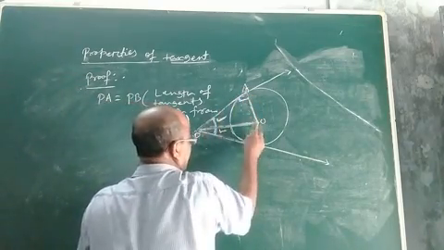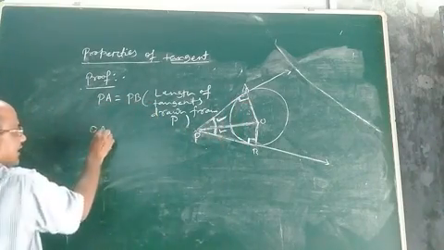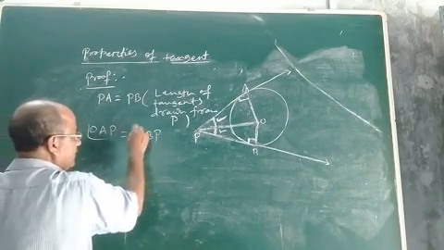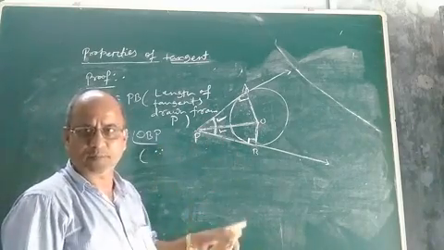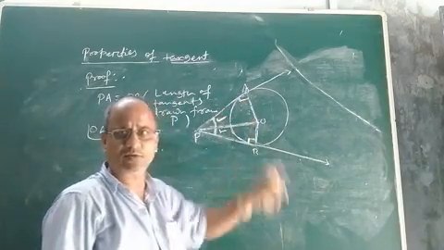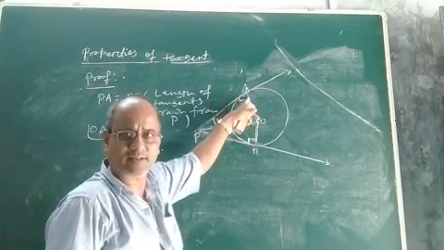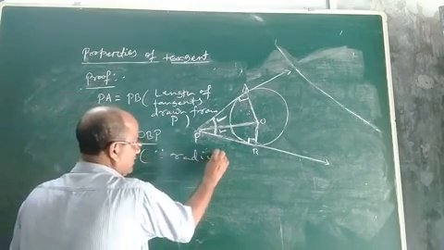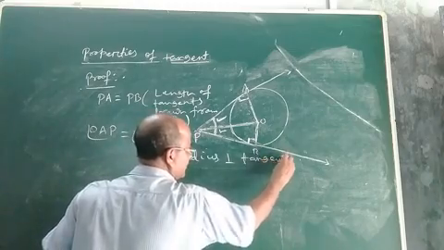Now what about this angle and this angle? Angle OAP will be equal to angle OBP. What is the reason? A tangent is always perpendicular to the radius. PA is a tangent, OA is a radius. We are already given PA is a tangent and this is a radius, so since the radius is perpendicular to the tangent, this is the reason.